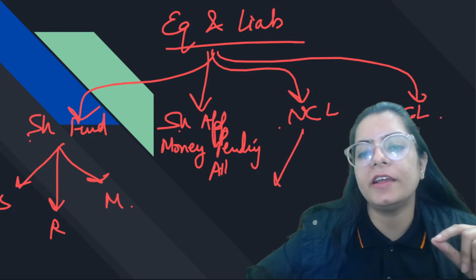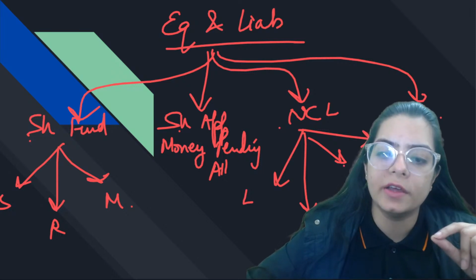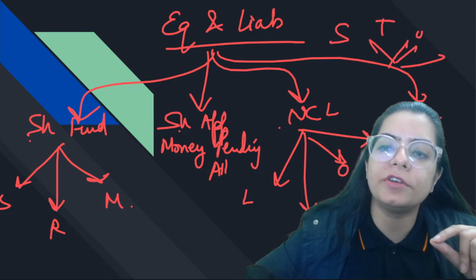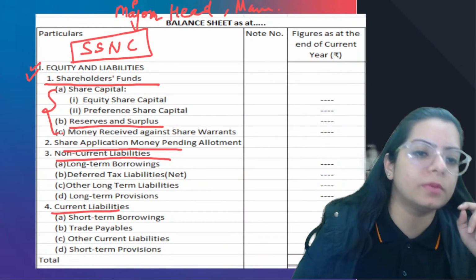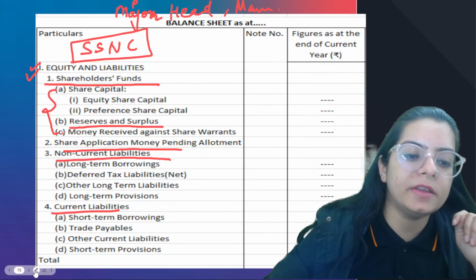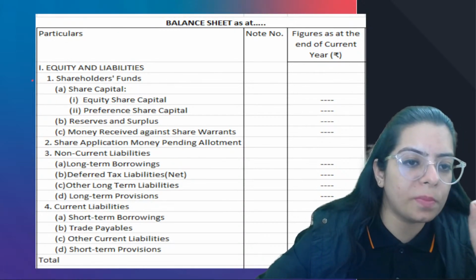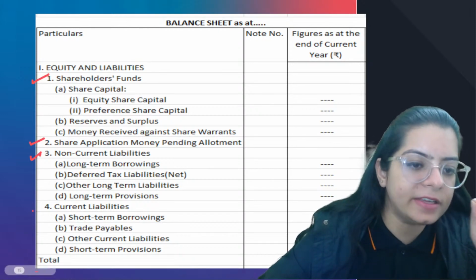NCL has got in it LADOL, or you can learn it by doll, right? CL has got in it STOS. Now let's understand what are the meanings of these words. So, firstly, equity and liability is divided into four parts: shareholder fund, share application money pending allotment, NCL, CL.